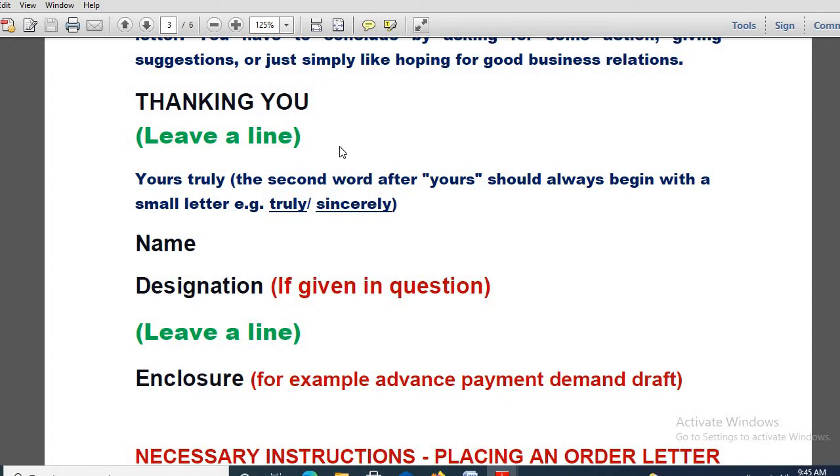But remember, dear students, one important thing: in yours truly, the second word after yours should always begin with a small letter. Okay, you can write truly, sincerely. Either you write sincerely or you write truly. But remember, after yours, the second word, whether you are writing truly or sincerely, should begin with a small letter. That one you have to remember.